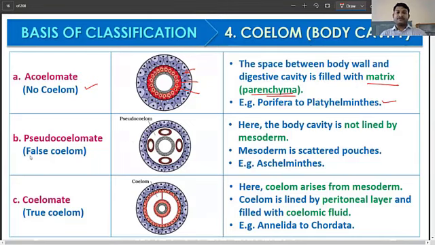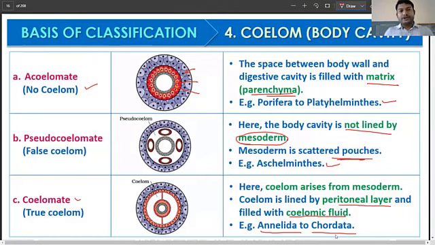Now, when we talk about pseudocoelom or false coelom, there is a body cavity, but it is not lined by mesoderm, and the mesoderm here is scattered pouches. Then you have the true coelom or true body cavity you see in coelomate organisms. That coelom arises from the mesoderm, is lined with peritoneal layers, and is filled with coelomic fluid, and that is a place where the organs can be placed. You see this in annelids all the way to the chordates or the higher organisms, including human beings. So that's the acoelomate, pseudocoelomate, and coelomate organisms with the pictures there.